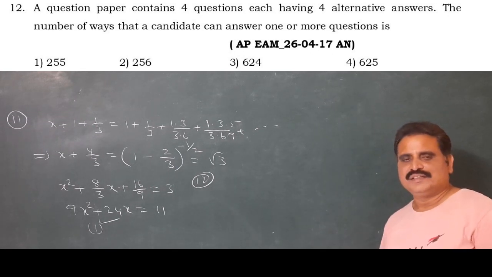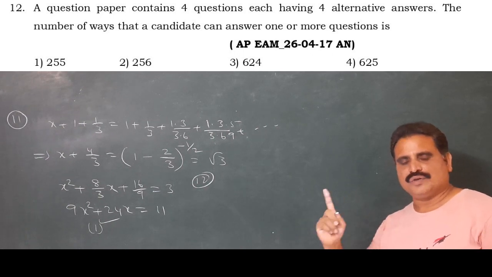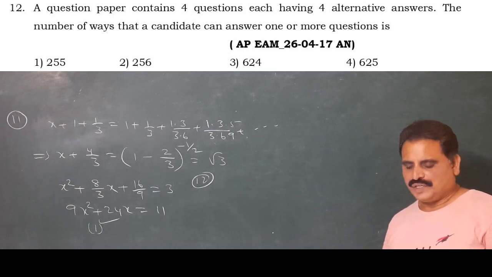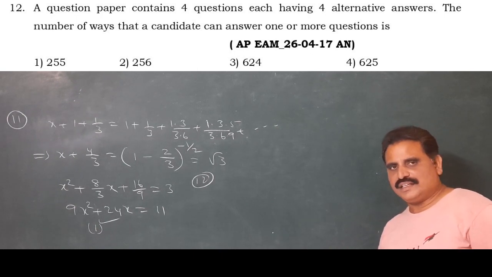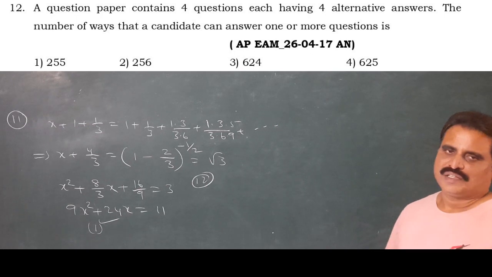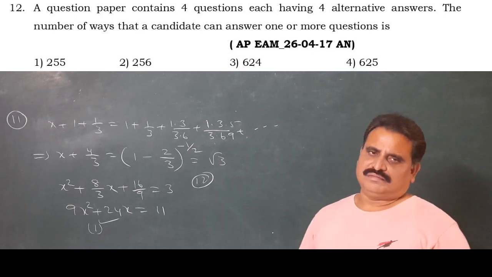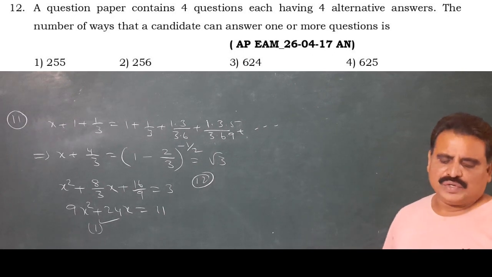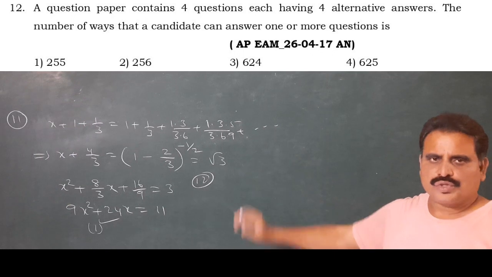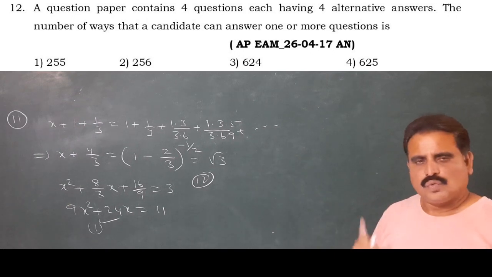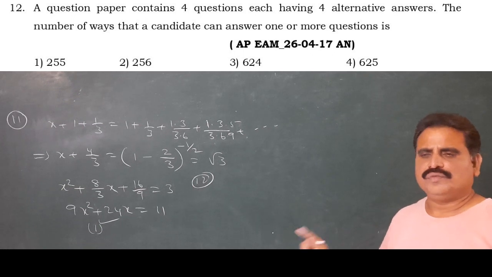Look, my dear students, the question paper contains 4 questions, each a multiple choice question. The candidate can answer one or more questions. That means, in how many ways can you answer? If you didn't answer that question, that is one way. One option, either A or B or C or D, 4 ways.